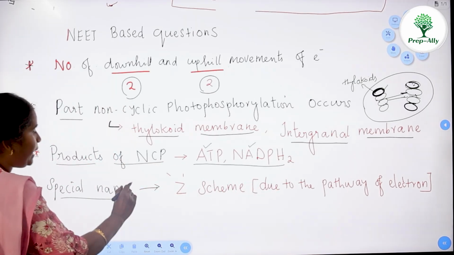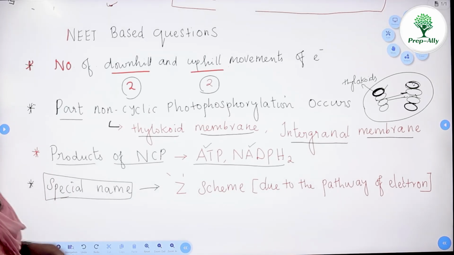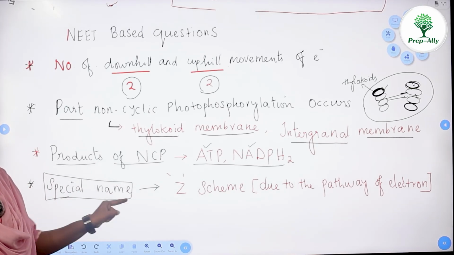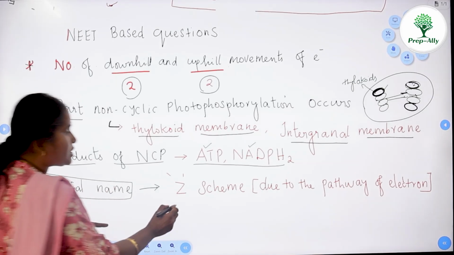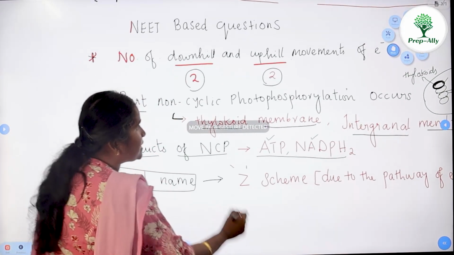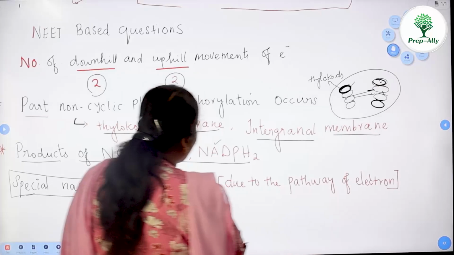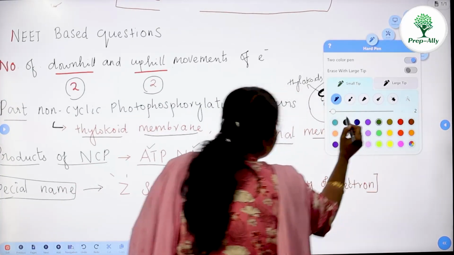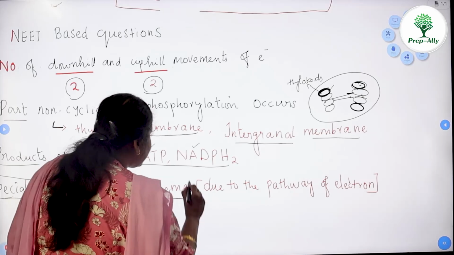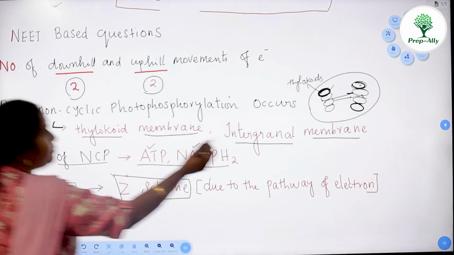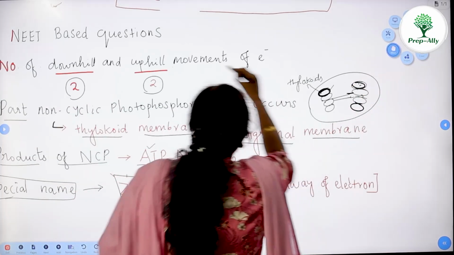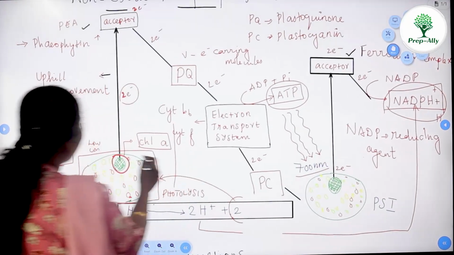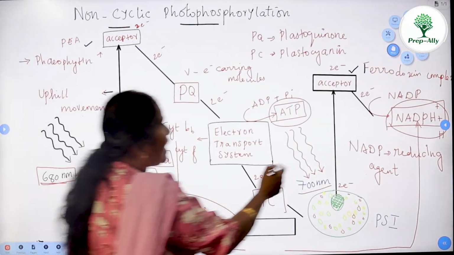What is the special name which is given to this non-cyclic photophosphorylation? NTA uses this special name for asking the question, which is nothing but the Z-scheme. So it is otherwise known as the Z-scheme. Don't forget about it. Why is this known as the Z-scheme? The answer you are all very well aware of: the pathway of the electron movement is Z shaped.